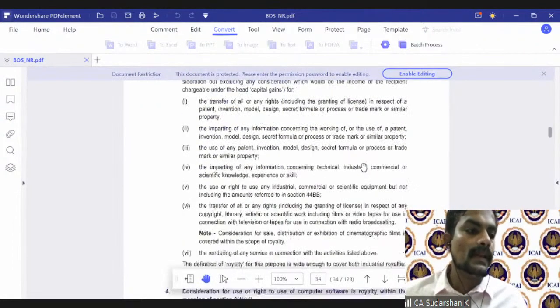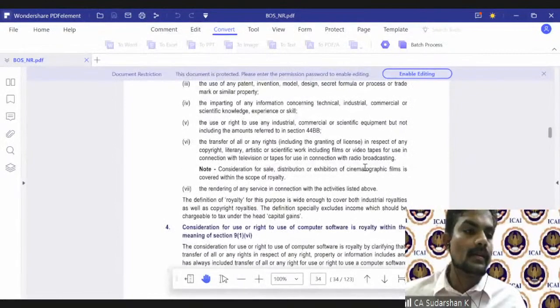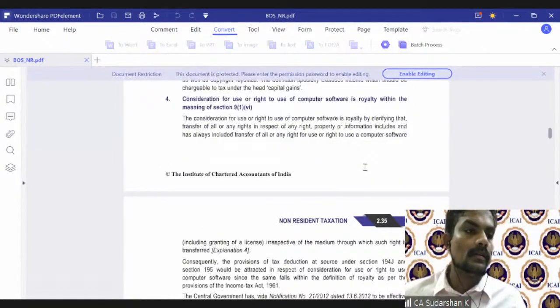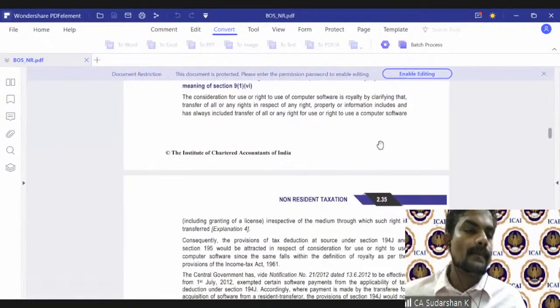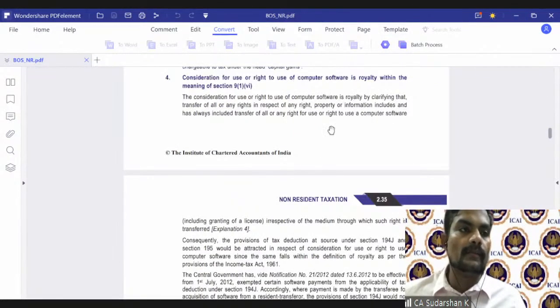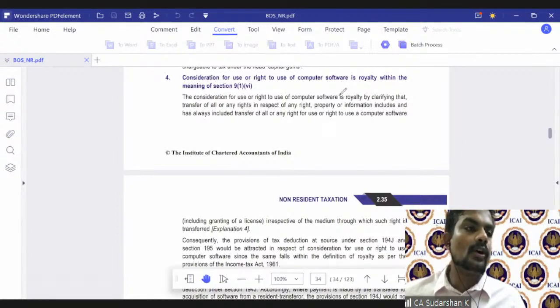So India introduced an amendment in 2012, Explanation 4, to nullify all these judgments.